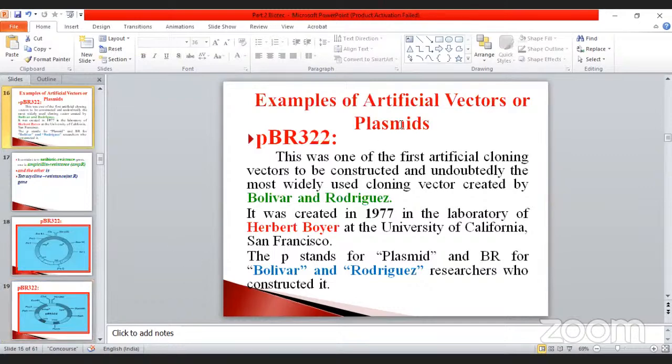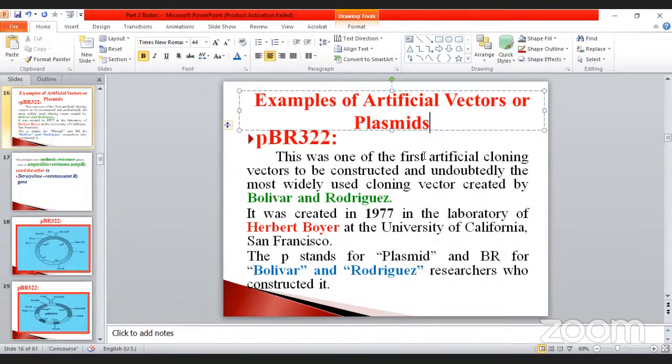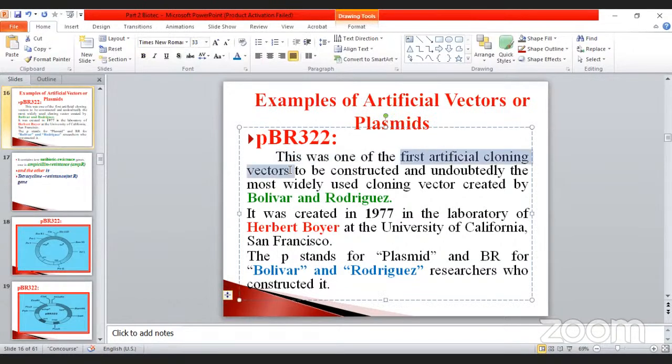So the example of the artificial vector or plasmid, already we discussed, is BR322. We are going to study the structure. What are the characteristic features present in it? What are the genes present in it? What are the genes responsible for the production of antibiotics? Those things we are going to see. See that BR322. This was one of the first artificial cloning vectors to be constructed. This is very, very important, my dear students.